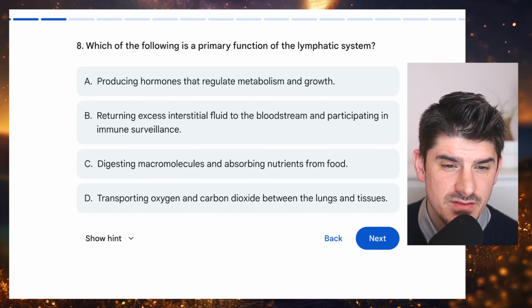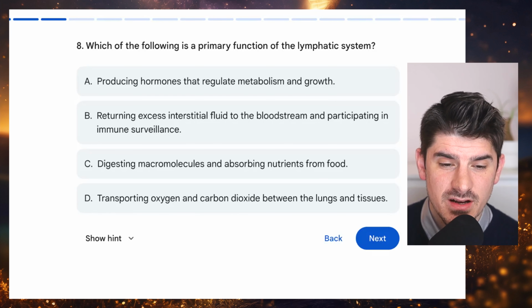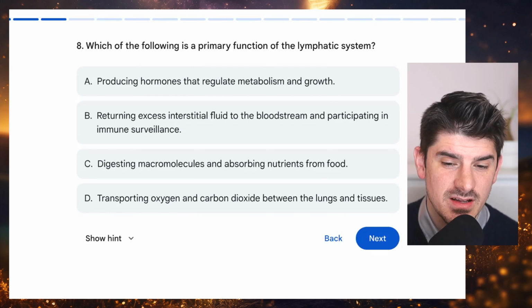Number 8. Which of the following is a primary function of the lymphatic system? A. Producing hormones that regulate metabolism and growth. B. Returning excess interstitial fluid to the bloodstream and participating in immune surveillance. C. Digesting macromolecules and absorbing nutrients from food. D. Transporting oxygen and carbon dioxide between the lungs and tissues.